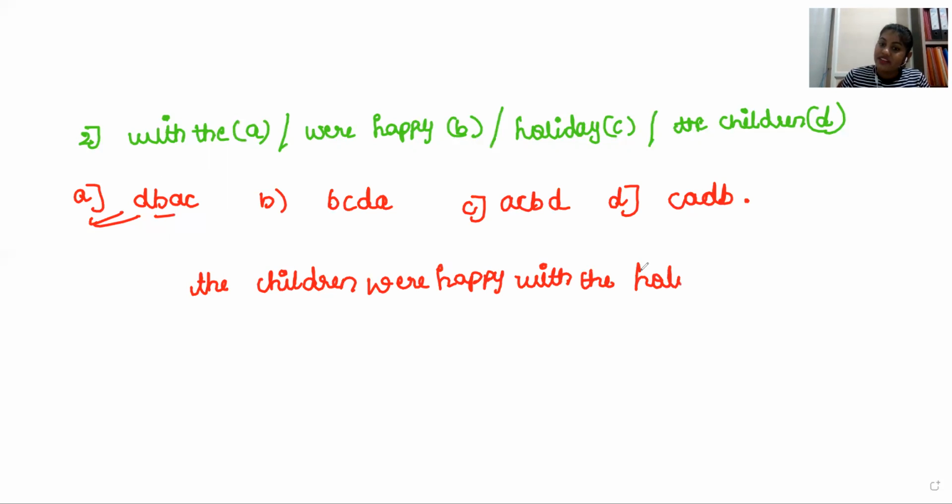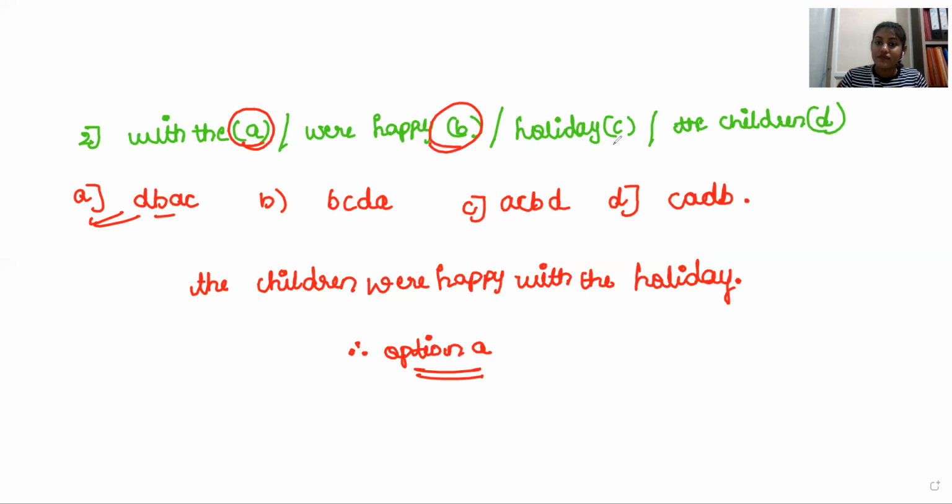Does it make a complete and meaningful sentence? Yes. Therefore, option A is the correct answer. We just have to rearrange the parts first and compare with the options. After comparing, option A is the correct answer. Yes, take down.